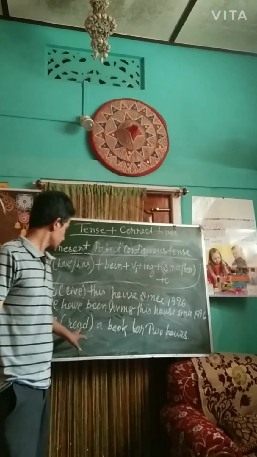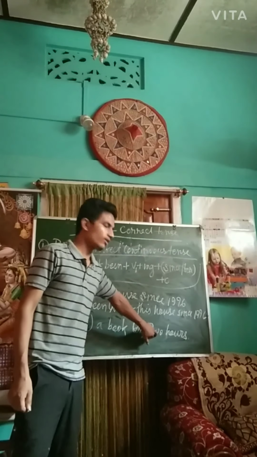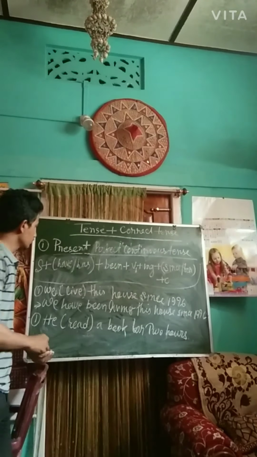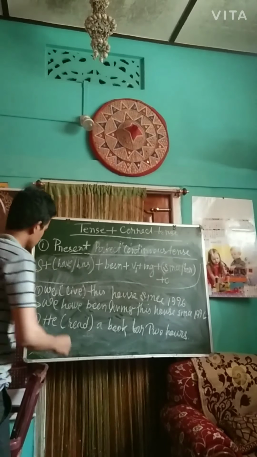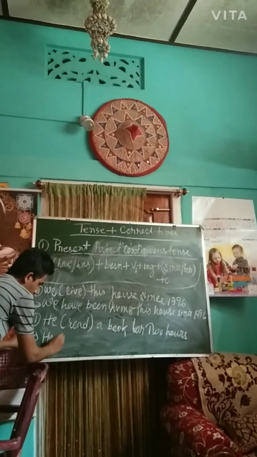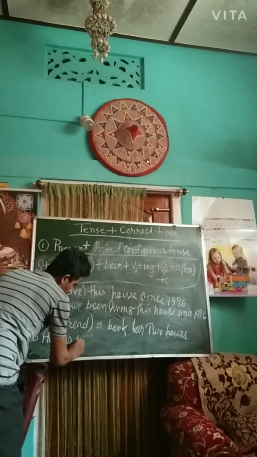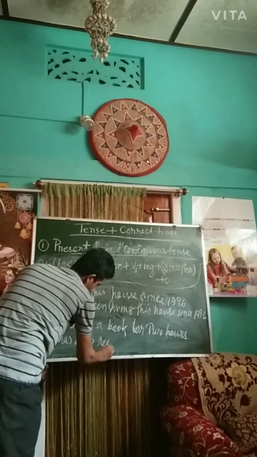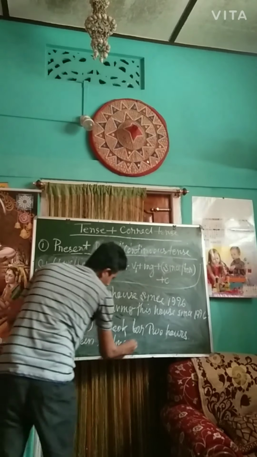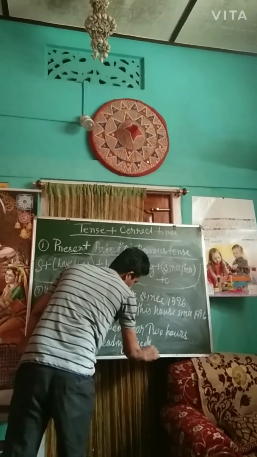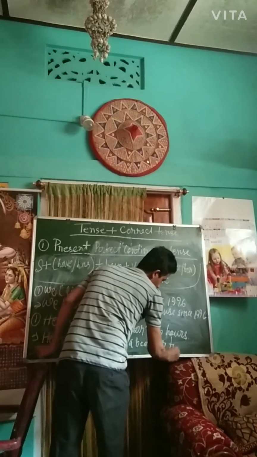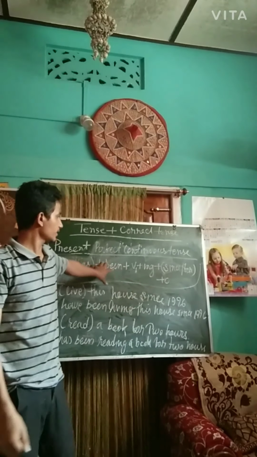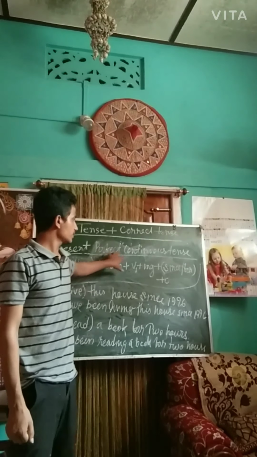So come to the second one. He read a book for 2 hours. He is a third person singular. So in third person singular we have to use has. He has, and after has put been, and with verb 1 we have to use ing, reading a book for 2 hours. So in this way we can identify the present perfect continuous tense.